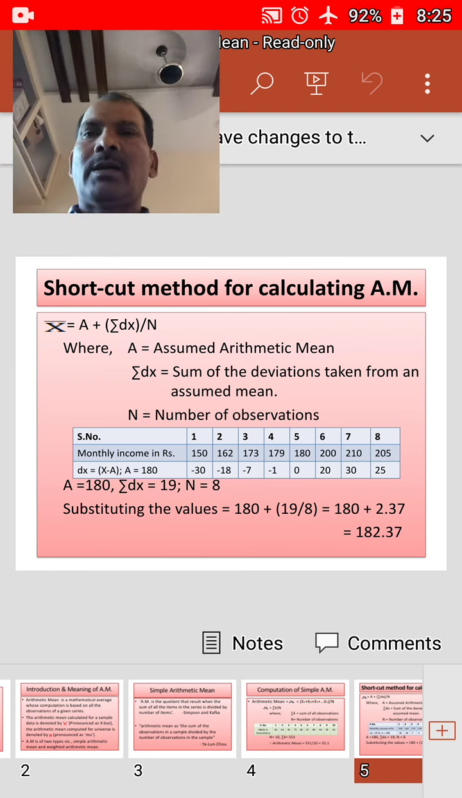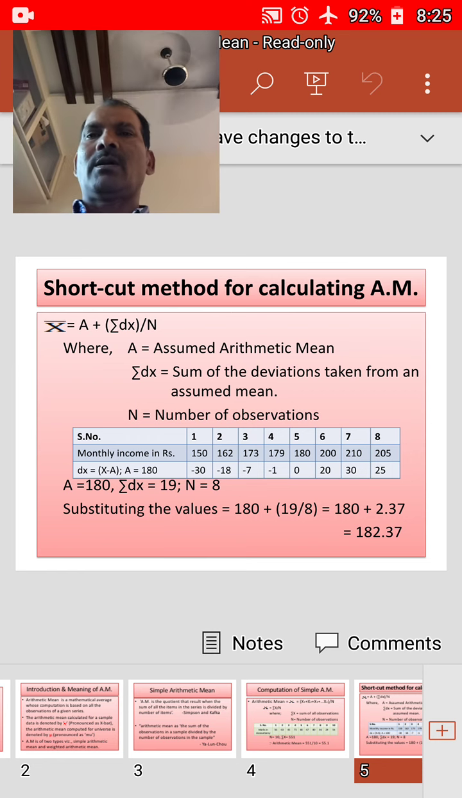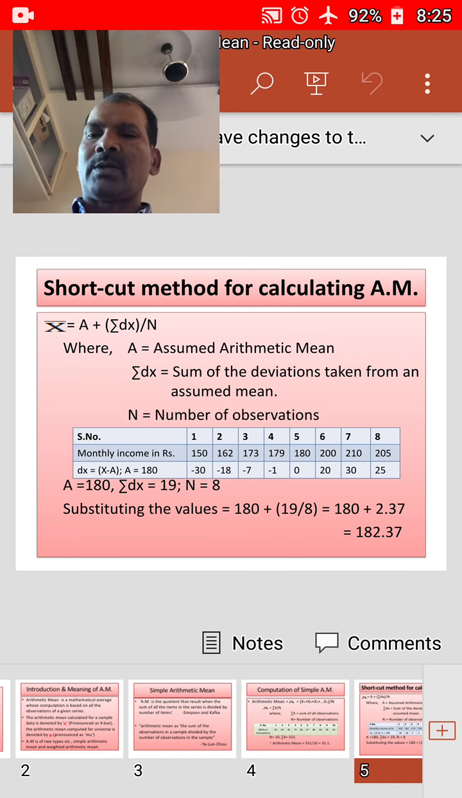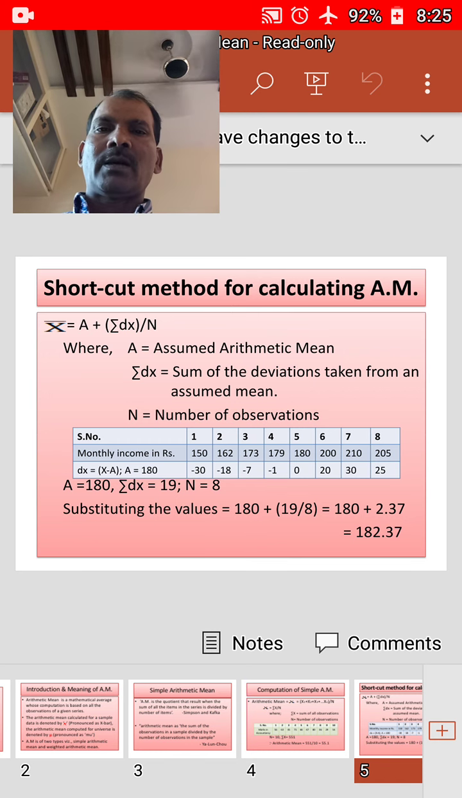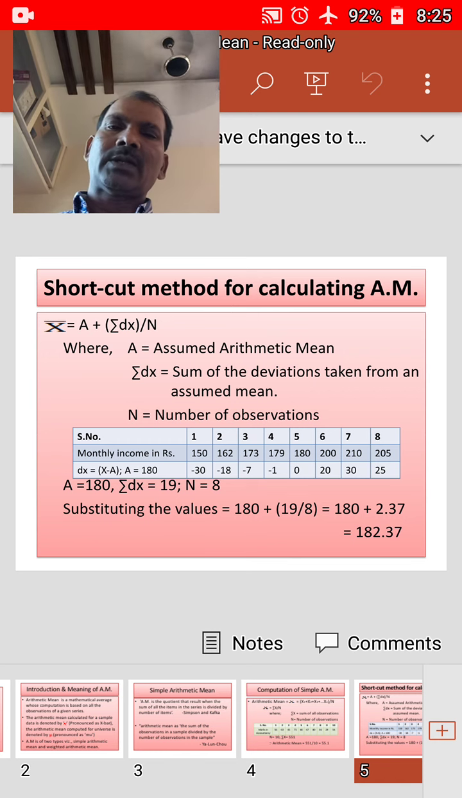When we see the example given here, we will understand what is the shortcut method which is used for the calculation of arithmetic mean. Here it was given the monthly incomes of 8 workers of a factory and asked to find the arithmetic mean of incomes of workers per month. We consider shortcut method to solve this problem.